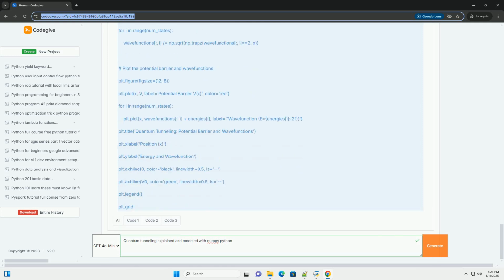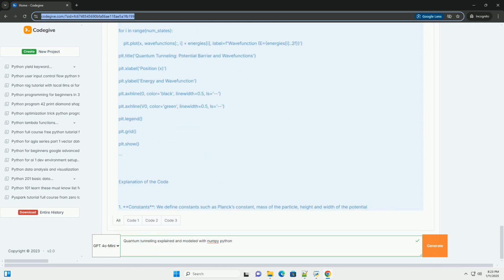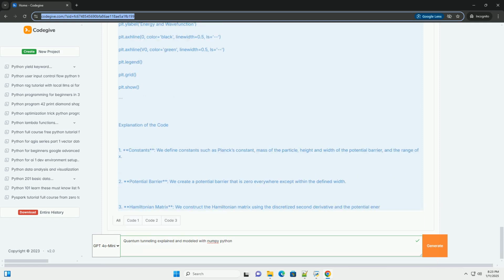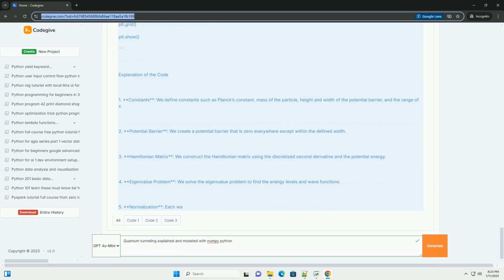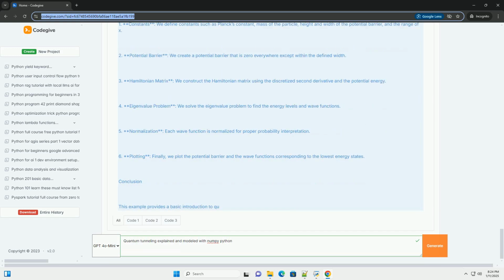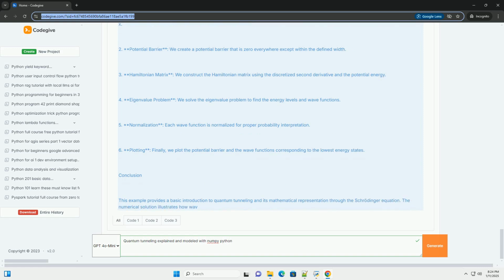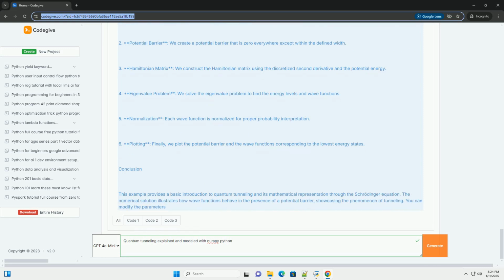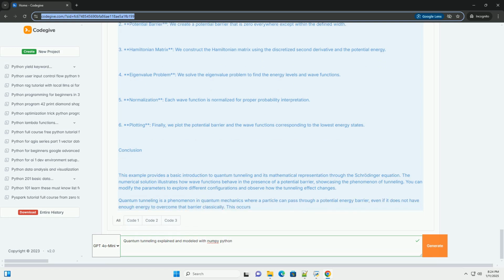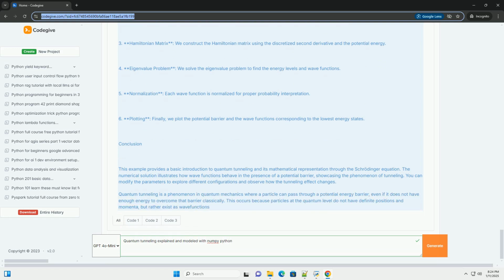Key concepts. 1. Wave function. In quantum mechanics, particles are described by wave functions, which provide information about the probability amplitude of a particle's position and momentum. 2. Potential barrier, a region where the potential energy is higher than the total energy of the particle. 3. Transmission coefficient, a measure of the probability of a particle tunneling through the barrier.